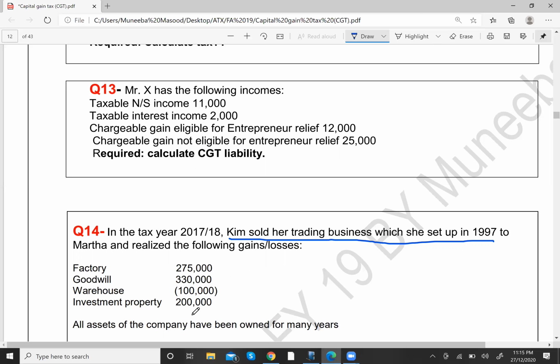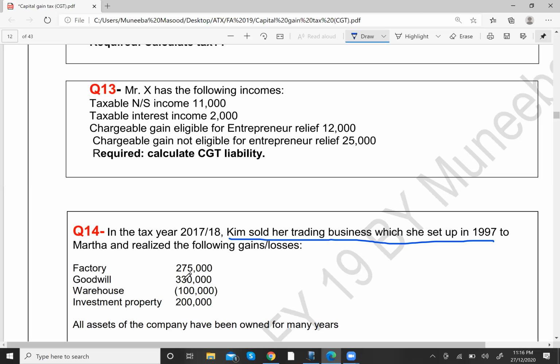2,000. So I told you that ER relief is only available on business assets. It is not available on any non-business asset. So this investment property is a non-business asset. So this will not qualify for ER relief. Okay. The first three assets will be qualifying for ER relief, but the last one will not qualify for ER relief. All right, then there is one more point over here.